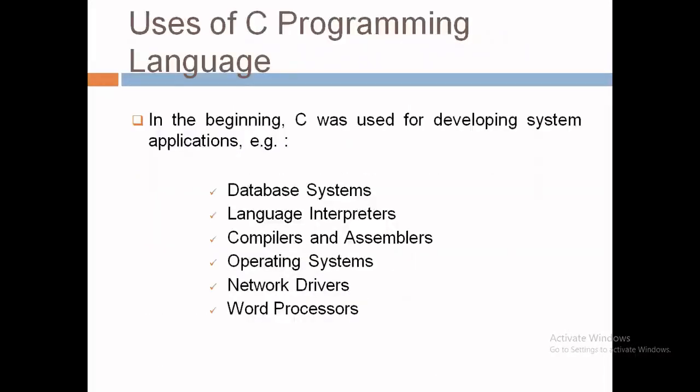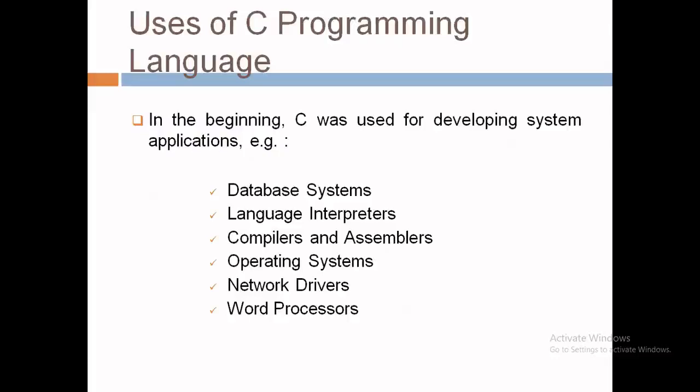Now let's see the use of the C programming language. We already discussed some facts which show that Unix and Linux operating systems are written in C language. Then PHP and MySQL are also developed in C language.